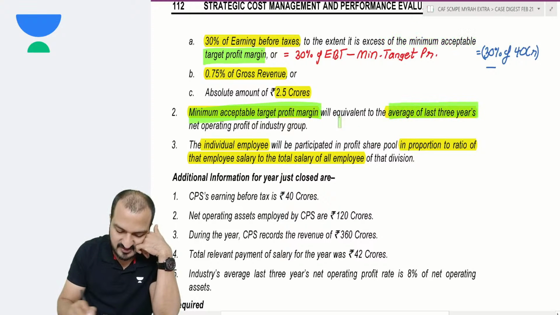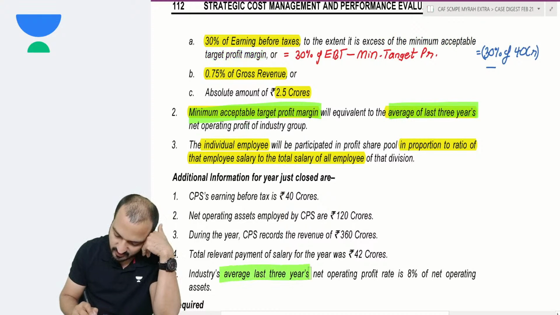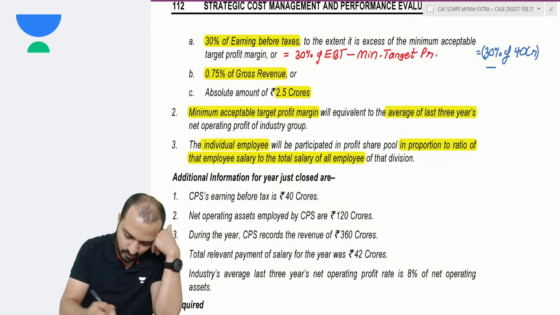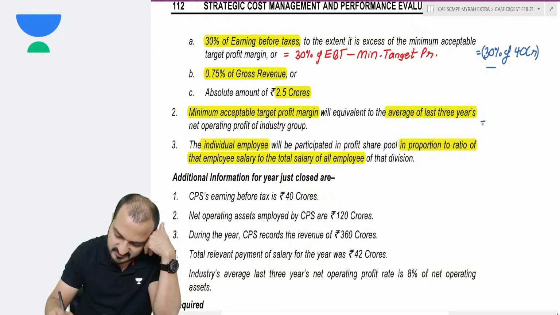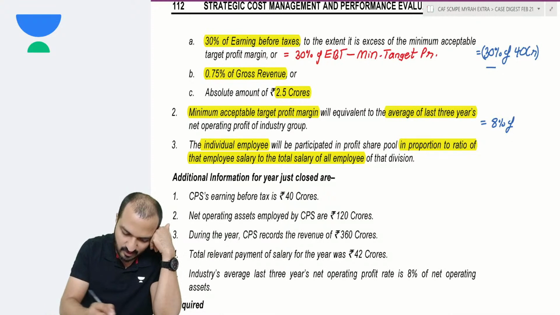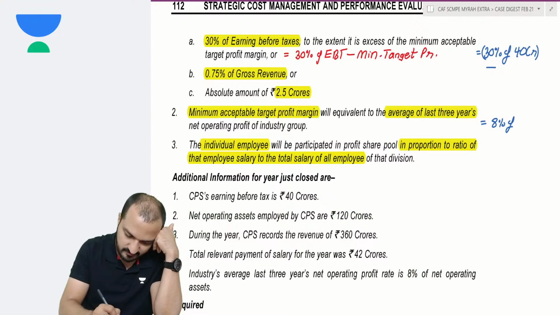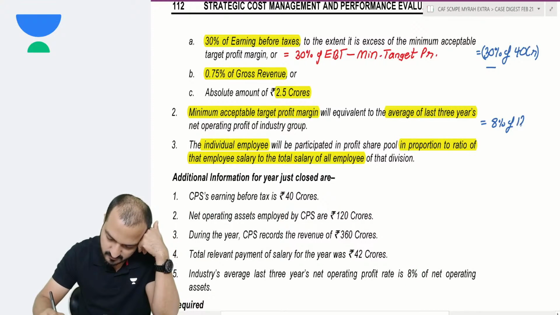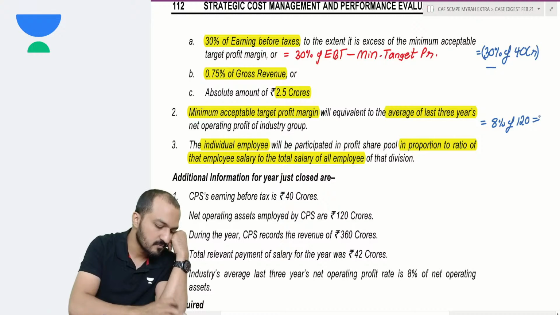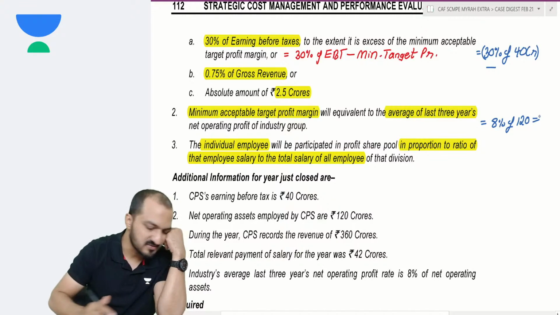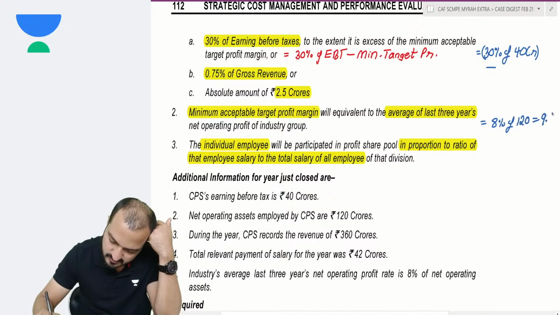It is the average of last 3 years, which is 8% of net operating assets. Net operating assets you are given is 120. So 8% of 120. 120 into 8% is 9.6 crores.